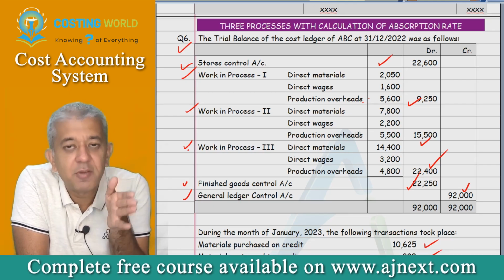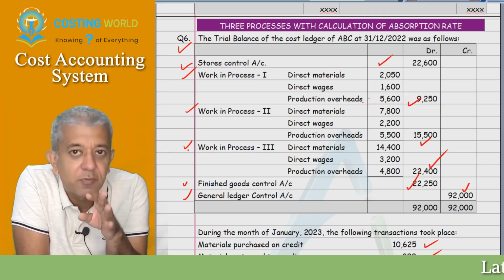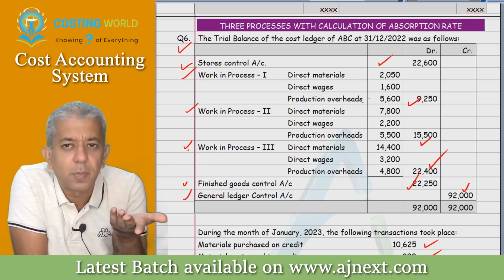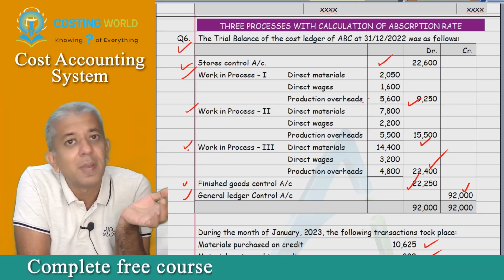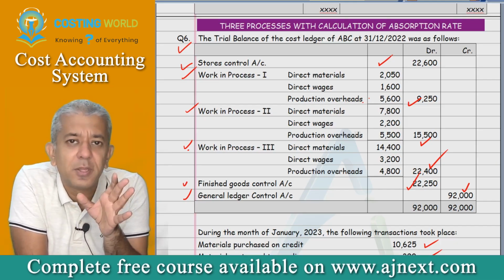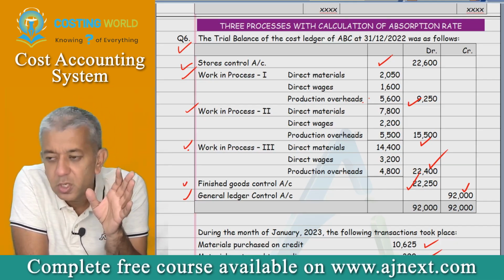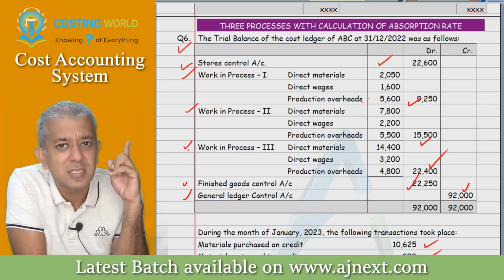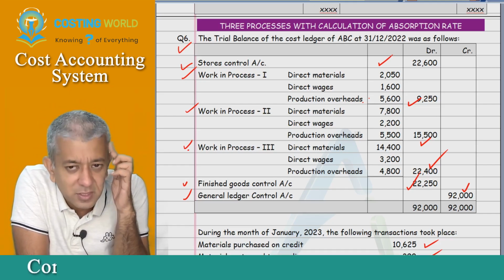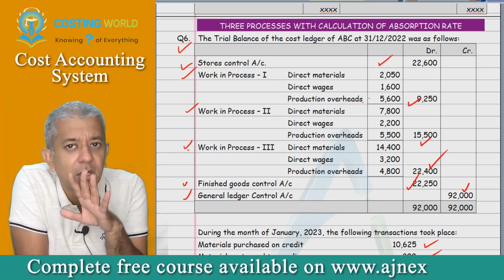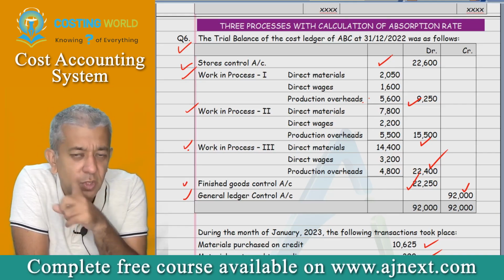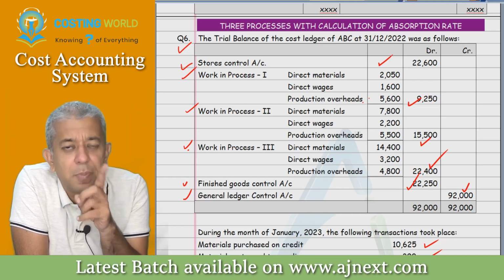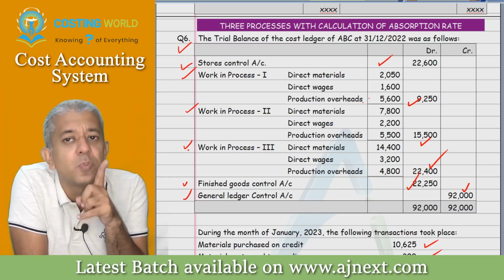Yes, sir. Now, one thing for sure, it was not carried forward, because if it was carried forward, then it would be appearing in the trial balance, right? So it is not appearing, so therefore it would not have been carried forward. It could have been any other method. Okay. Now, out of all other methods, always prefer, if you are not forced, to follow costing P&L method. Why? Because usually costing P&L account is a last account that will get closed. Okay. So therefore it always remains in mind that something else can be coming in costing P&L account. So therefore, in case there is under or over absorption of factory overheads, in this particular question, I would like to take it to your costing P&L account. Just one method that is not possible. That is which particular method?